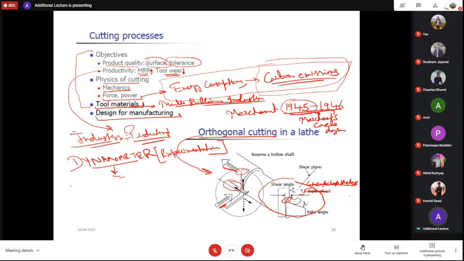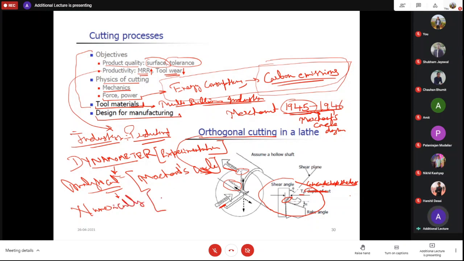Another way is analytical, through the merchant circle, to find these values. And the third way is numerical. For that, in our lab we have Deform software, Deform 3D, or you can also use ANSYS, to find out the values of these parameters.